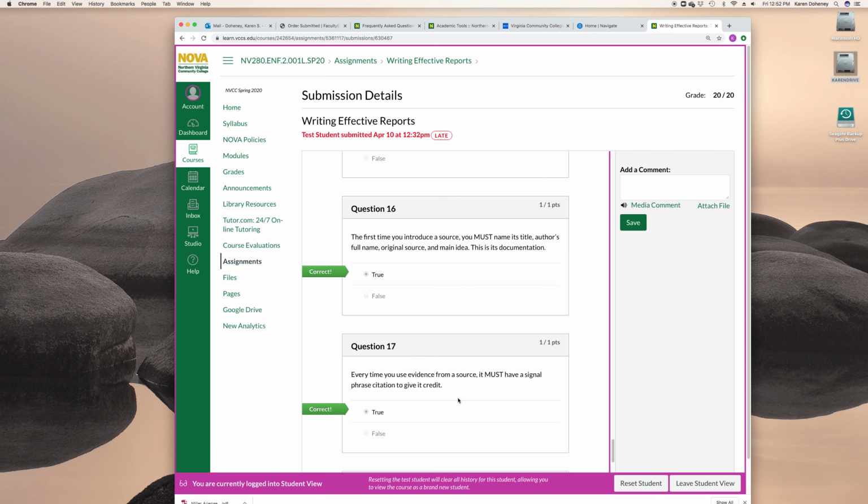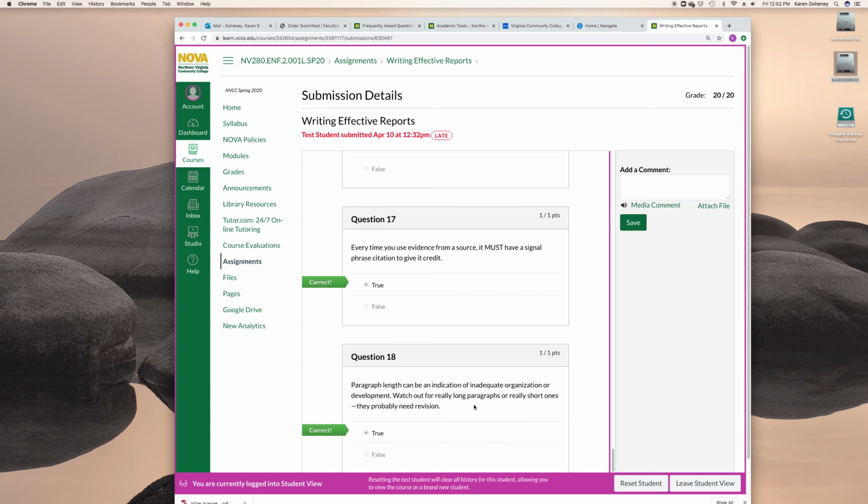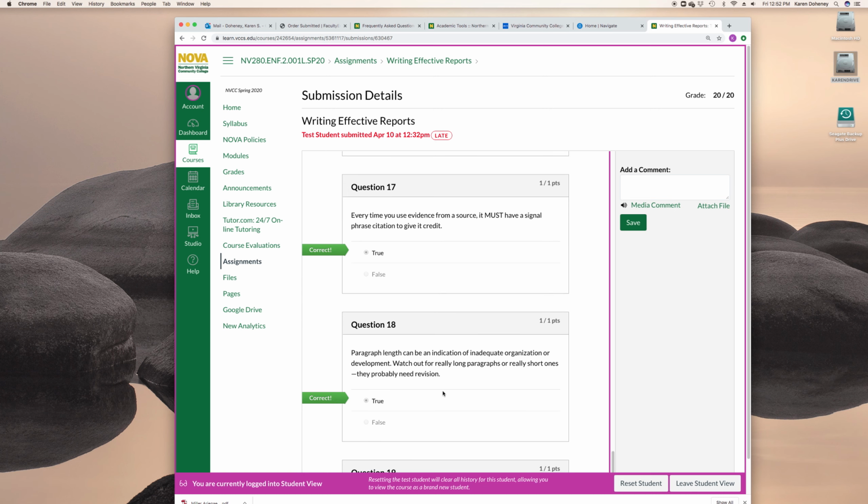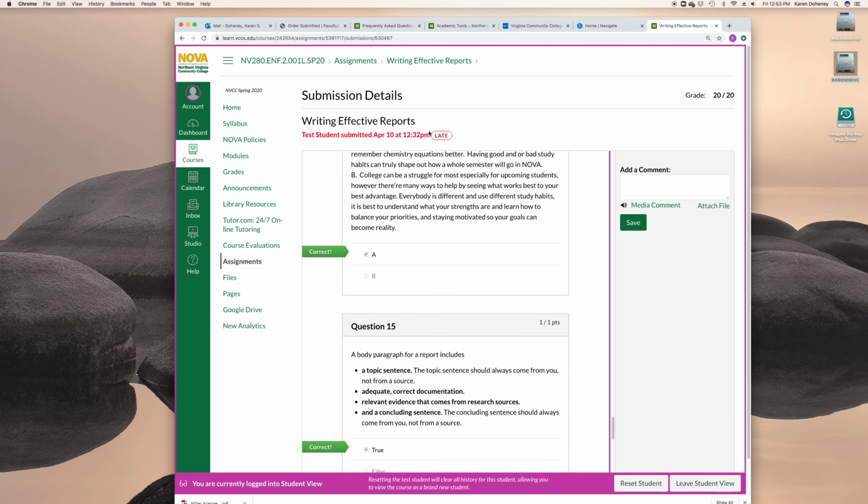A lot of times, a long paragraph is going to ramble. The connections are not going to be there. The organization is going to be bad. Really short paragraphs are probably going to need more development, more connection, and probably more evidence too. So this one, when you look at your paragraphs, really take a look. If they're really long, and we're talking, like I said, a whole page or maybe even more than a whole page for one paragraph, or like 3 or 4 sentences for a paragraph, you really want to take a look at those. Okay, hopefully that helps you guys to do better the next time.